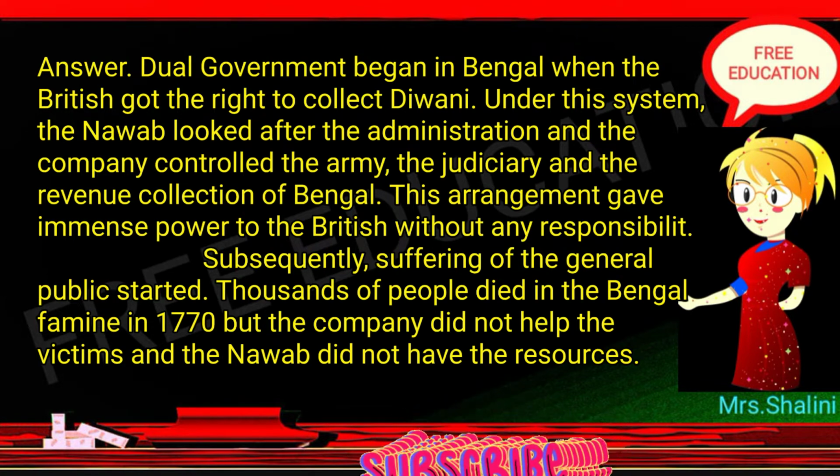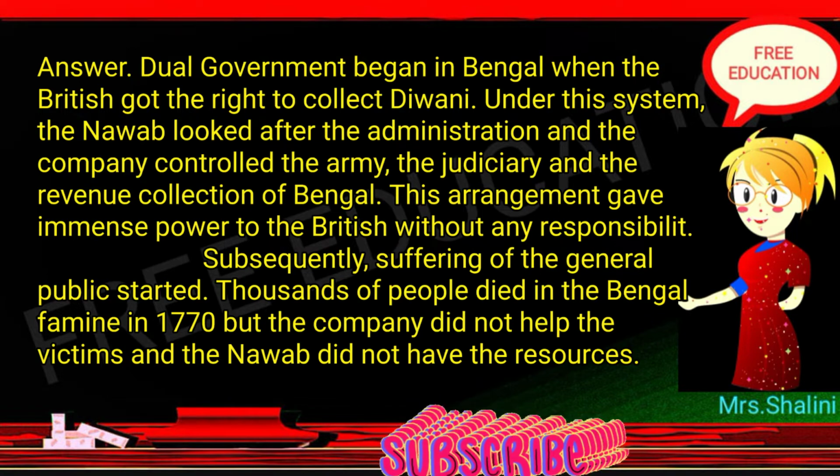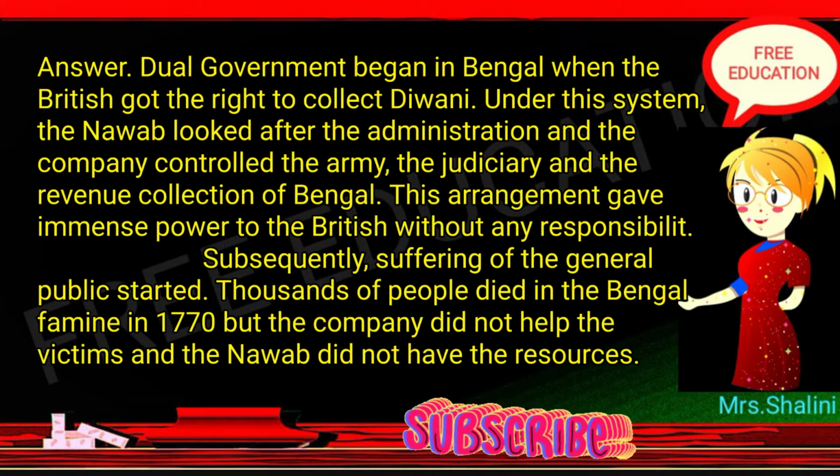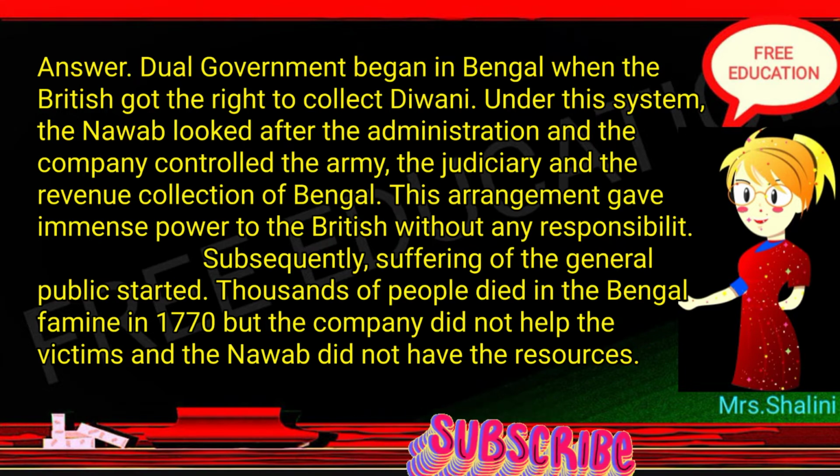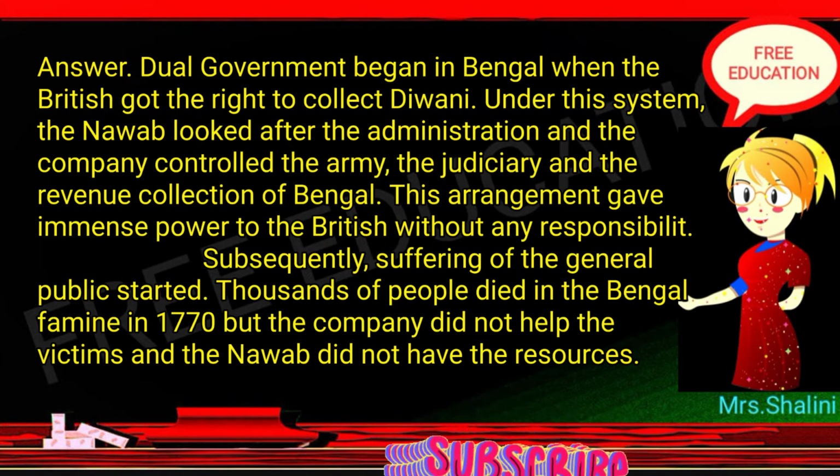Subsequently, suffering of the general public started. Thousands of people died in the Bengal famine in 1770, but the company did not help the victims and the Nawab did not have the resources.